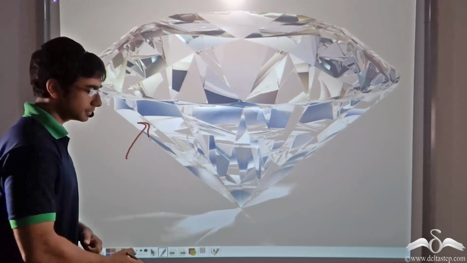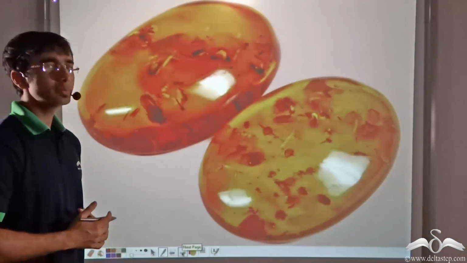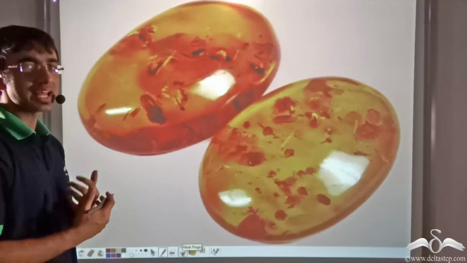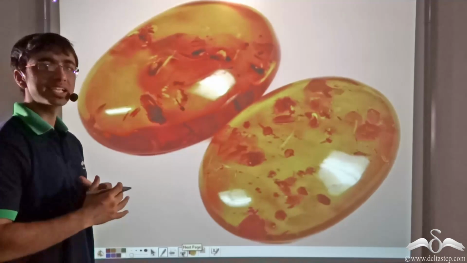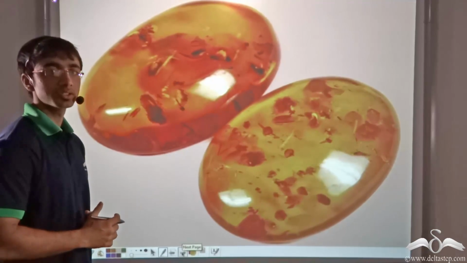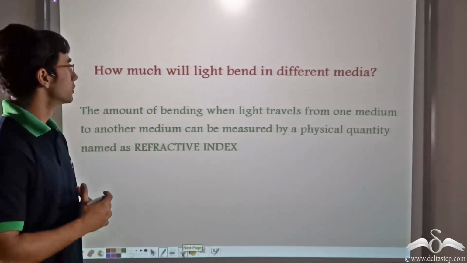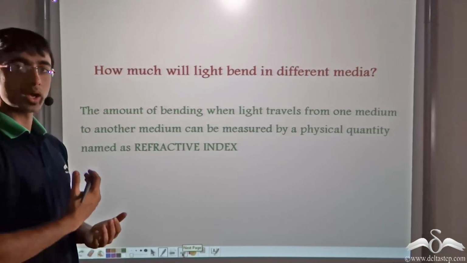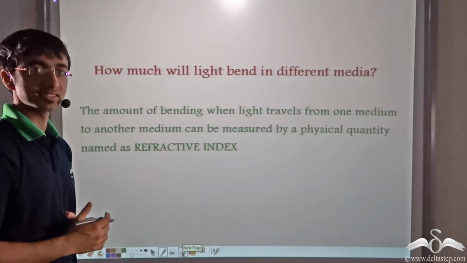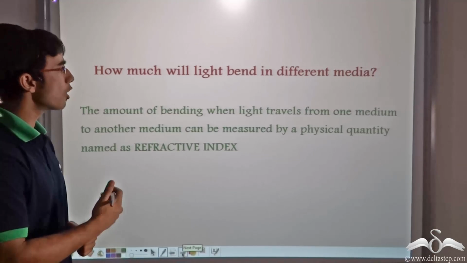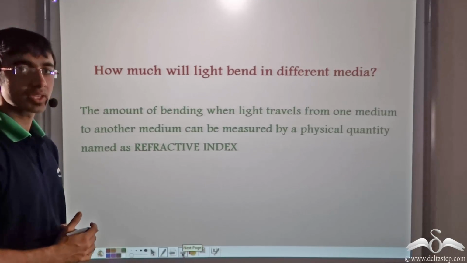Or for that matter, why do we not use amber? Because even amber is transparent. Why only glass? Let us find out the mystery behind this. We know that when light travels from one medium to another, it bends. But do we know how much light bends in different media?